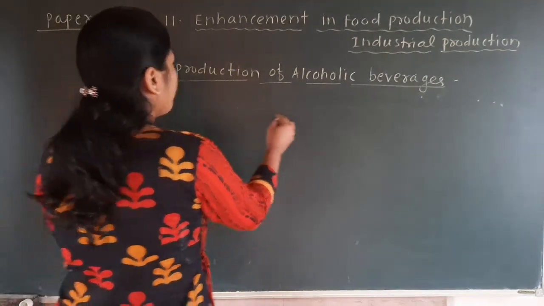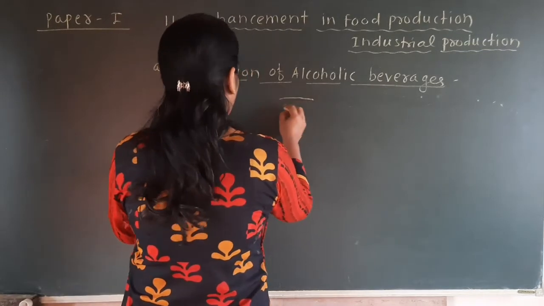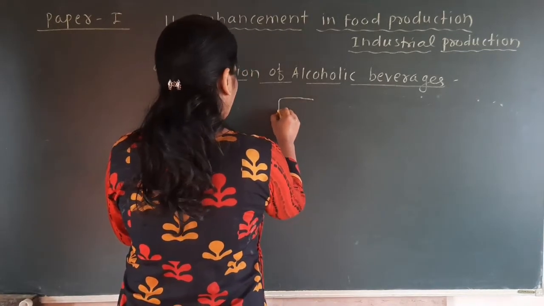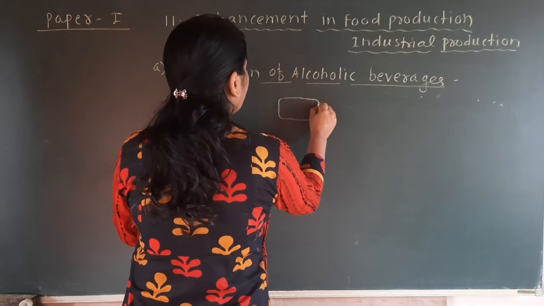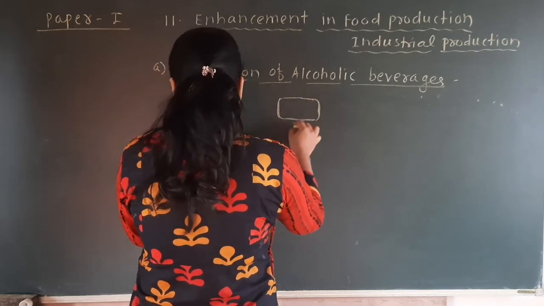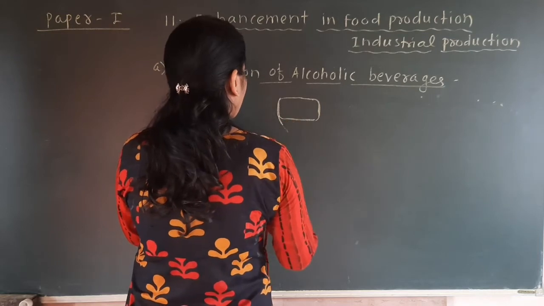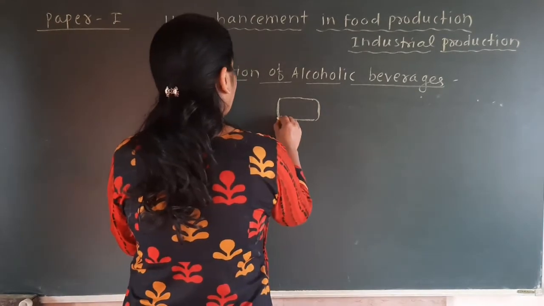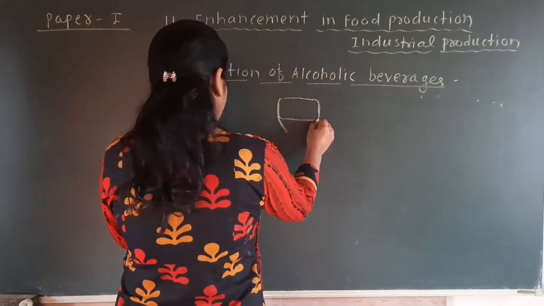So there is a simple diagram given in our textbook, and I will sketch the rough diagram of it. Okay, you can observe it in the textbook, but you should know the tubular tower fermenter. That's why we are discussing here.